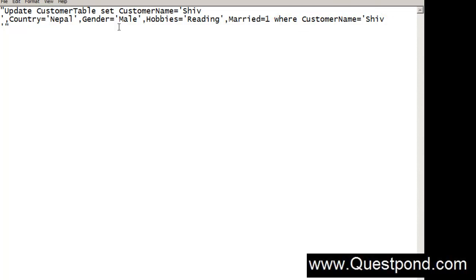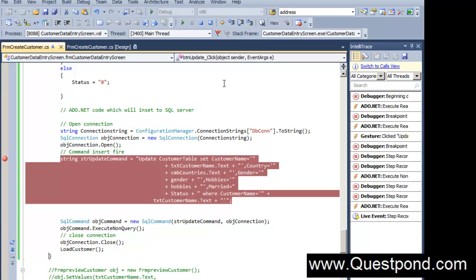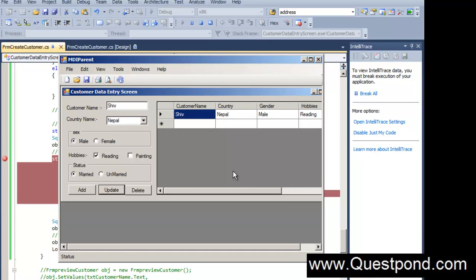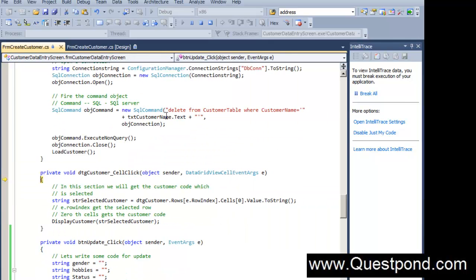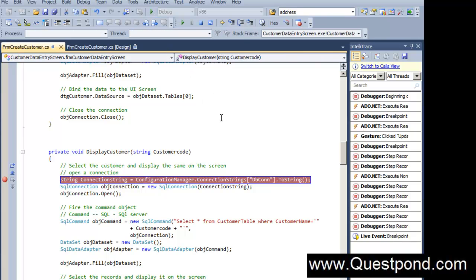Now it's time to start executing it. So let's move our debug point ahead. So you can see that now I'm executing the execute non query. That's done, and I'm executing the load customer list. And there you can see now Shiv's data has been updated from India to Nepal. Great. So cool. So things are working here. It's nice. So when we click on this, you can see now basically how the records are getting updated.